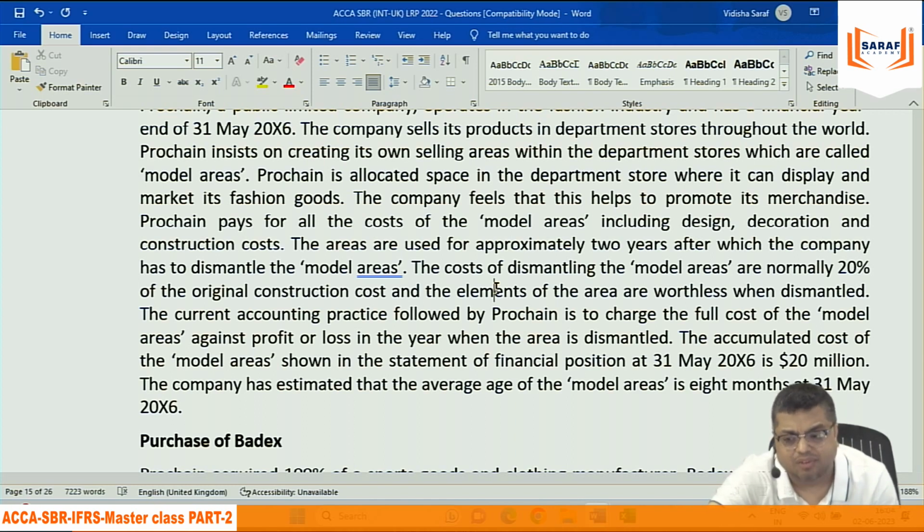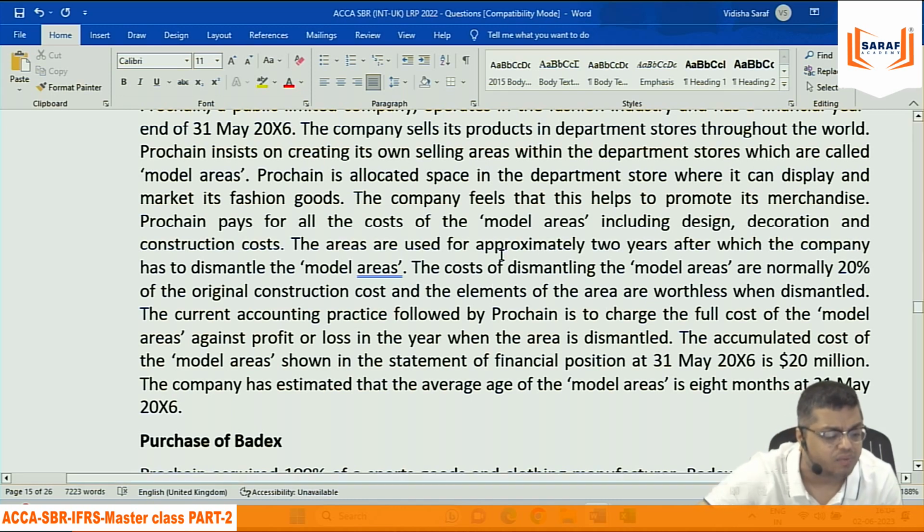So we need to rectify our financials for earlier years also, because if there is a change, an error, then rectification of errors requires retrospective effect. So last year's comparative figures and before that the retained earnings need to be adjusted. Besides this, no other figures have been given, only this 20 million.